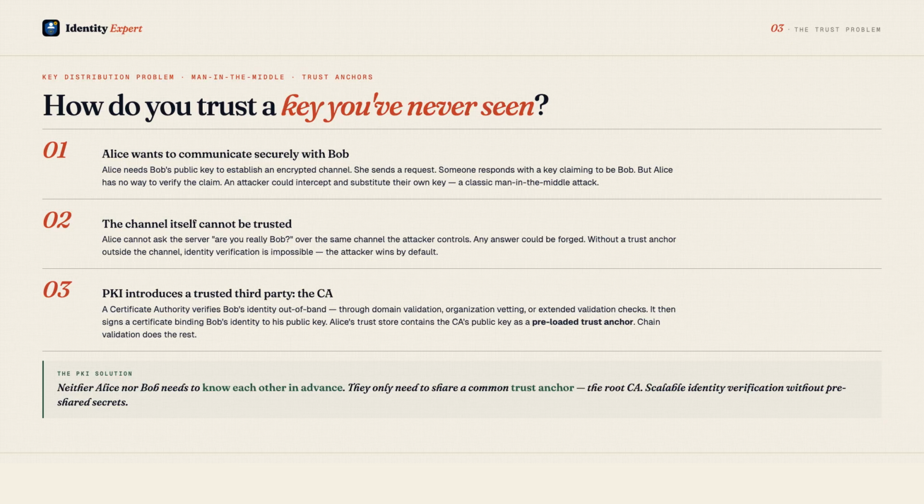PKI solves it with a certificate authority. The CA verifies Bob's identity out of band through documentation, domain validation, or extended validation checks, and then signs a certificate that binds Bob's identity to his public key. Alice's browser comes preloaded with the CA's public key as a trust anchor. When Alice receives Bob's certificate, she verifies the CA's signature. If valid, she knows the public key genuinely belongs to Bob. The CA has vouched for the binding. The key distribution problem is solved.